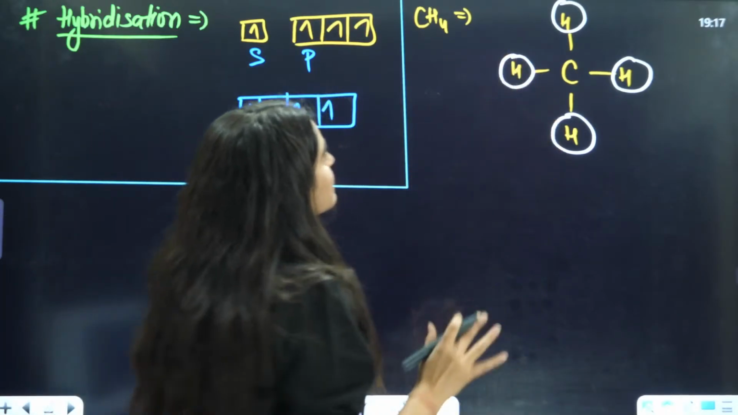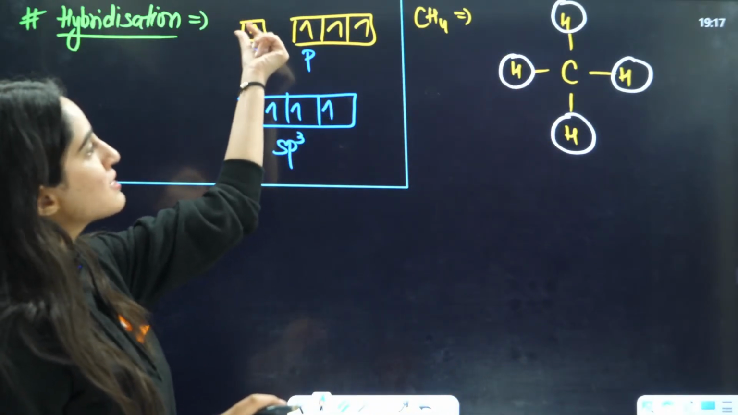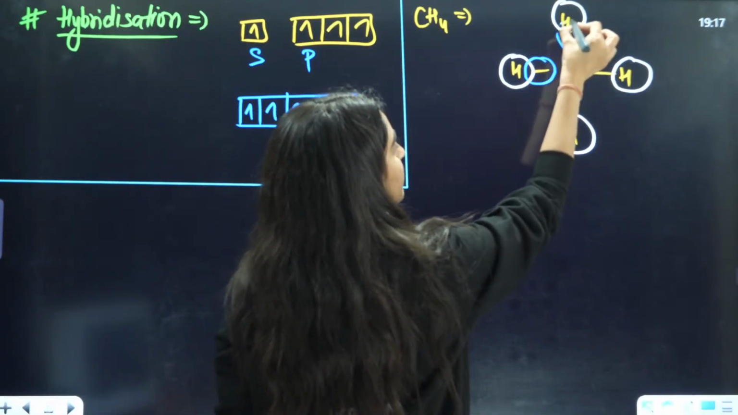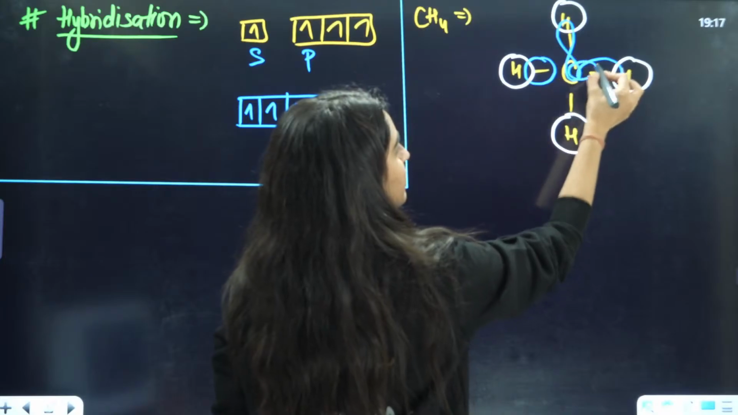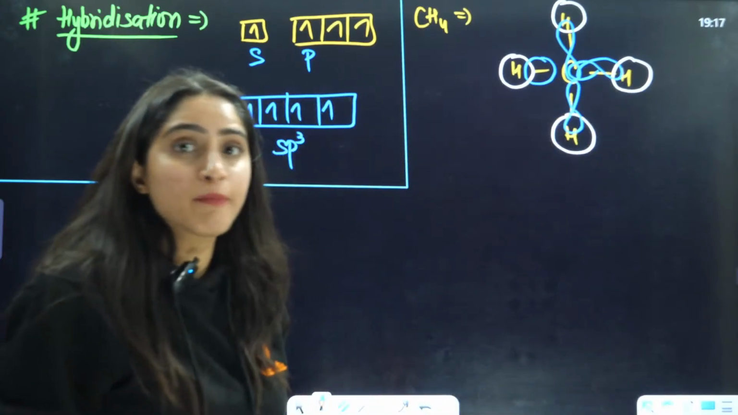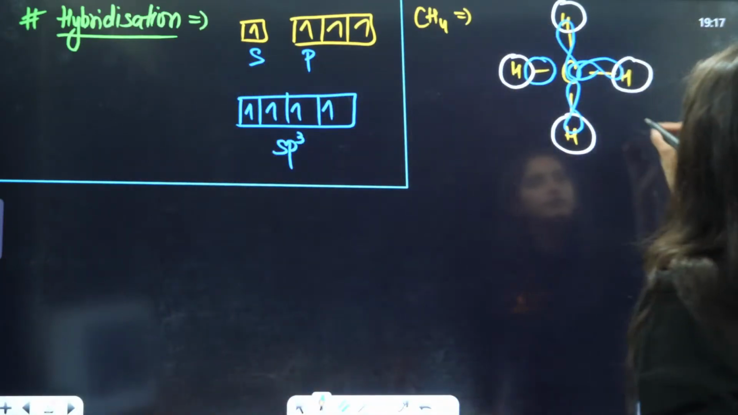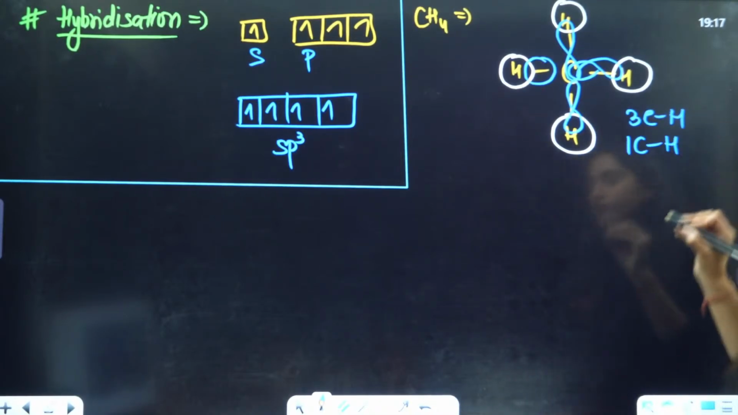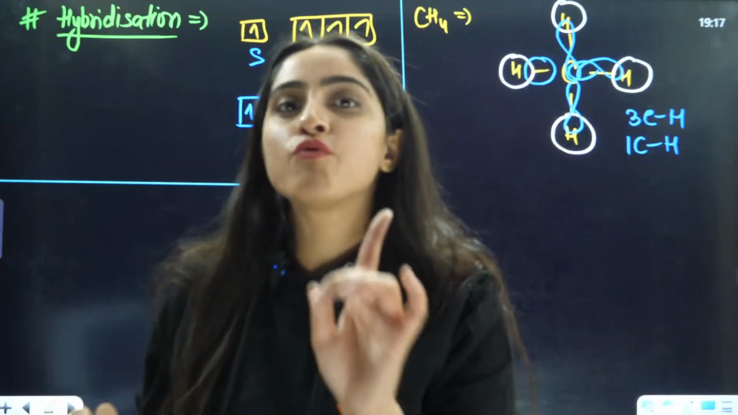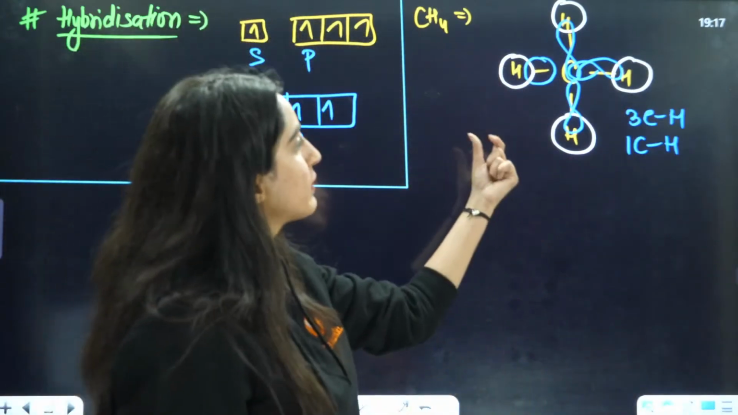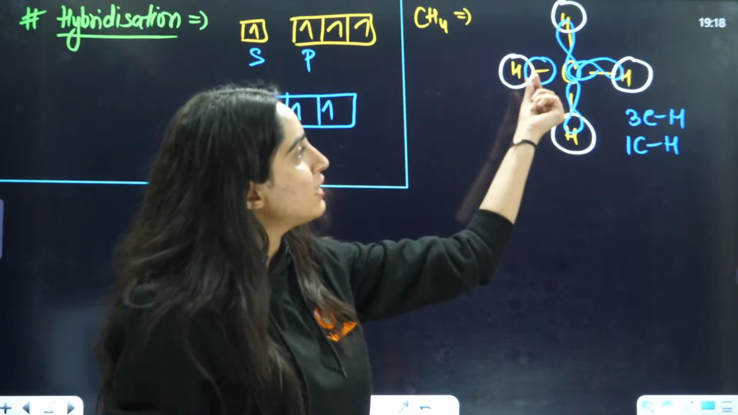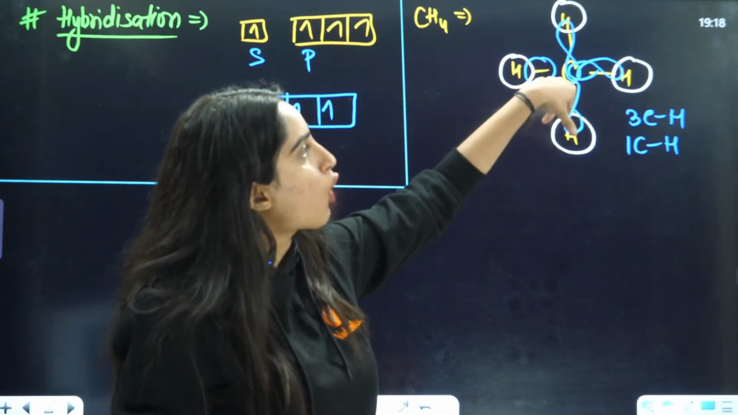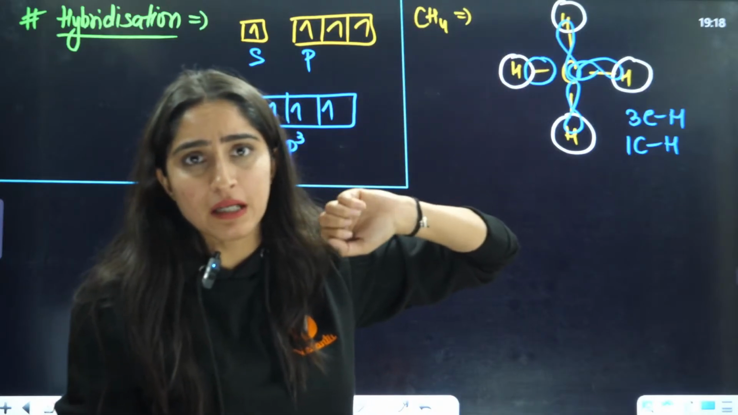So we are saying that 1 electron is in s orbital. That means 1 s orbital is combining. Other p orbitals are combining. Other p orbitals are combining. So that means the length of 3 CH bonds should be the same and 1 CH bond should be different, because in 1 CH bond you have the combination of 1s and this 2s orbital, right? But here you have the combination of 1s and 2p orbital, right?